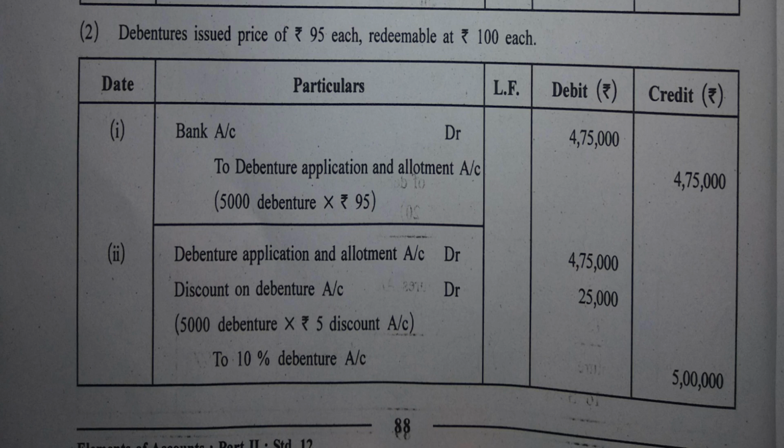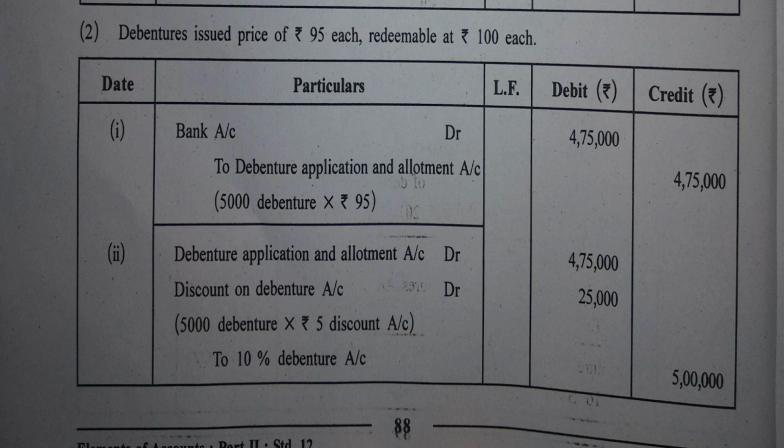Alright. Now, the amount is to be transferred to debenture. But a debenture is of rupees 100. It was only issued at rupees 95. Liability is created of rupees 100 itself because it is clearly mentioned in the case that it is redeemable at rupees 100 each. It is issued for rupees 95, no doubt, but it is to be returned at rupees 100. So the liability of the company that is created is created at the rate of 100 rupees.